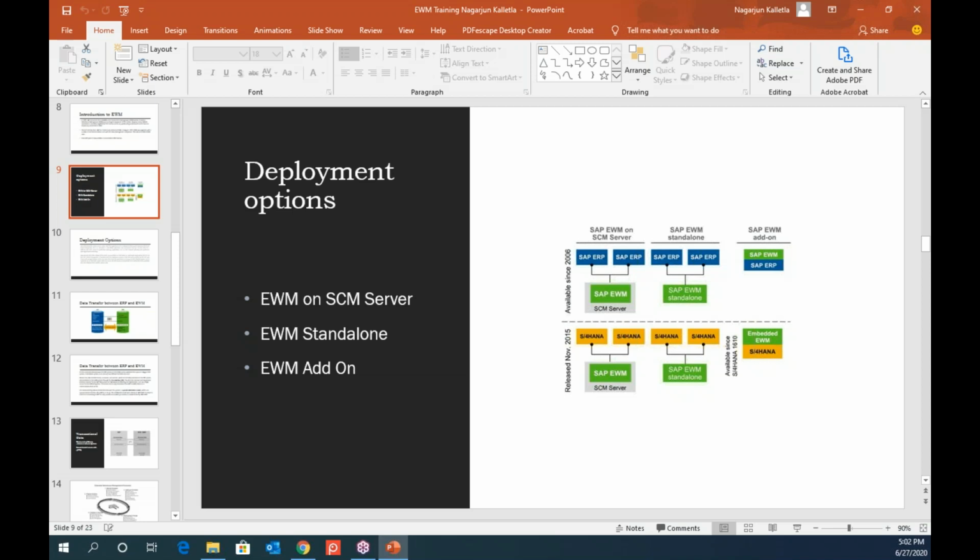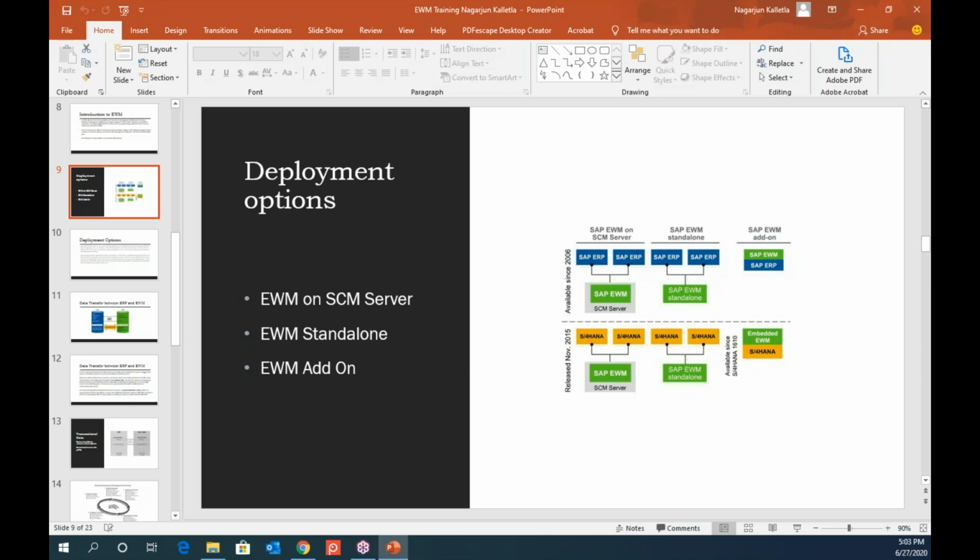Afterwards, everybody has to move if they want SAP support, and they have to migrate from WM to EWM, right? So in that process, if there is an S4 system already existing, you can't force your customer to buy something extra at extra cost. That's the reason they gave an option: if you want to go for an embedded EWM, just do it in your S4 system. You don't have to again buy a standalone or go for an SCM server.